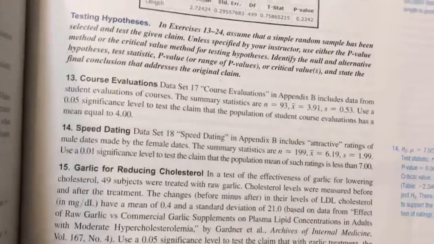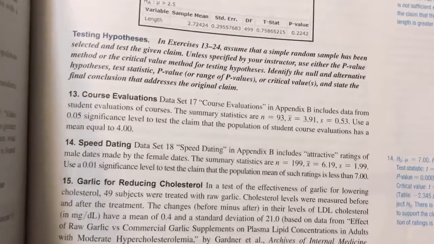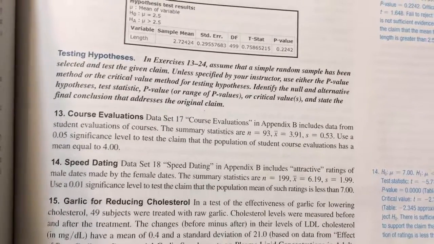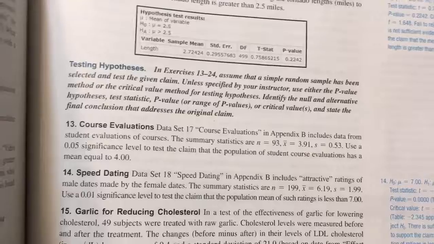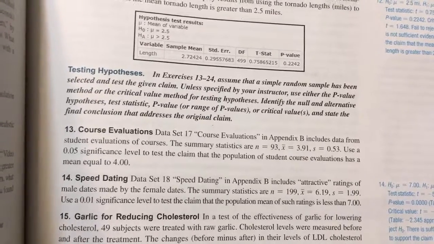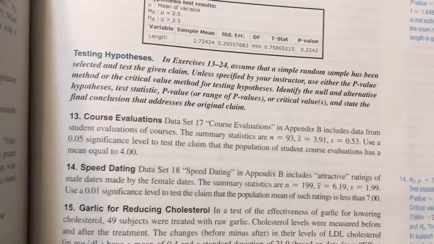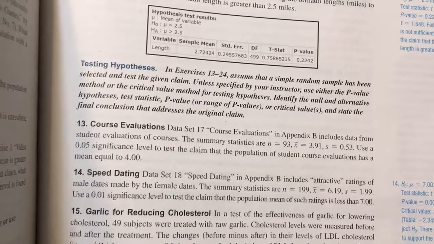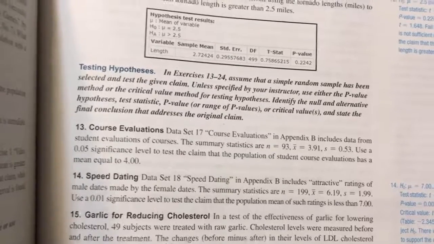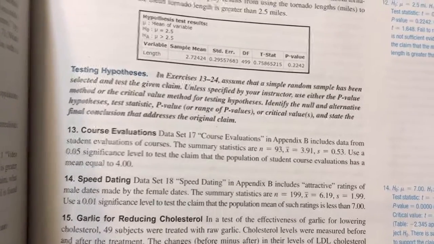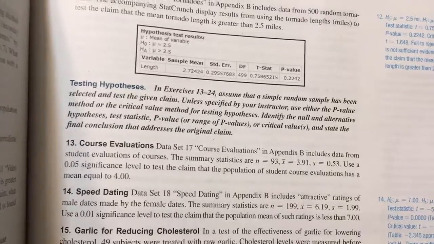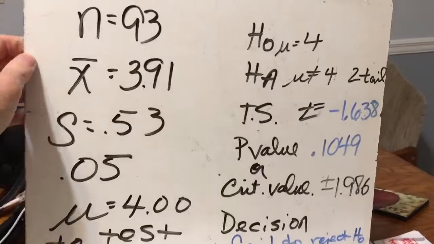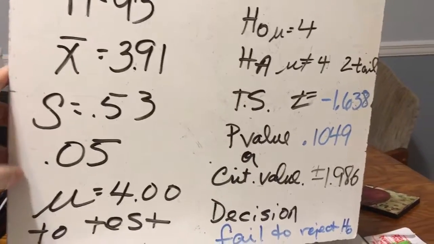Okay, so now we're doing 8.3, number 13, and it reads, Data Set 17 Course Evaluations in Appendix B includes data from student evaluations of courses. The summary statistics are n is 93, x-bar is 3.91, s is 0.53. Use a 0.05 significance level to test the claim that the population of student course evaluations has a mean equal to 4.